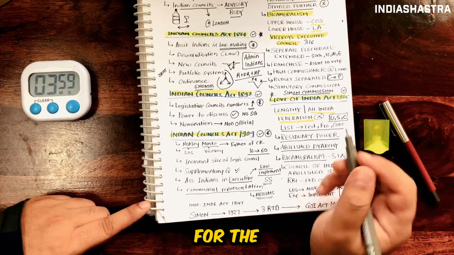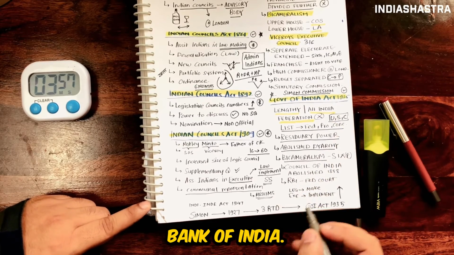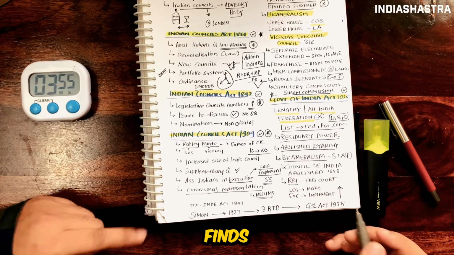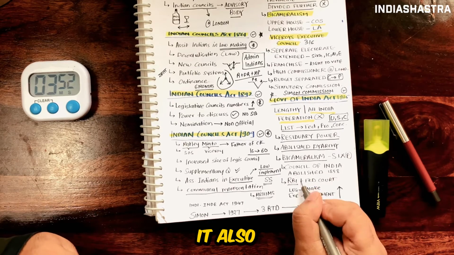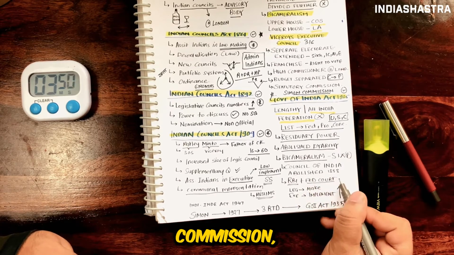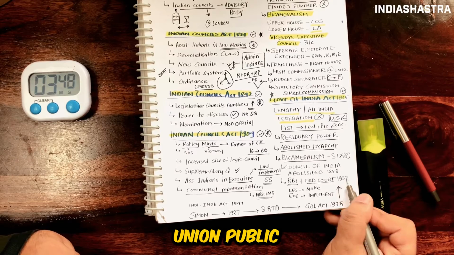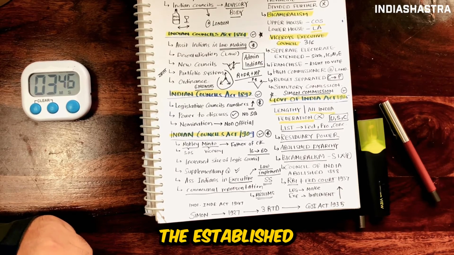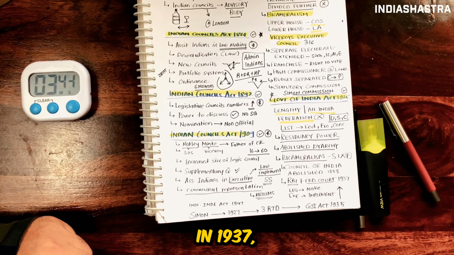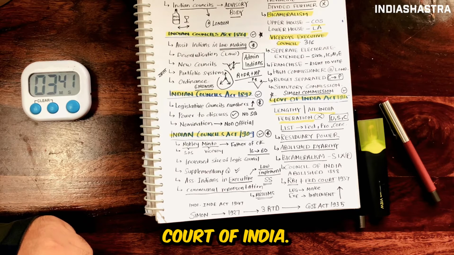It also provided for the establishment of the Reserve Bank of India. So the Reserve Bank of India finds its genesis here. It also established the Federal Public Service Commission, which later became the Union Public Service Commission. It established the Federal Court in 1937, which later became known as the Supreme Court of India.